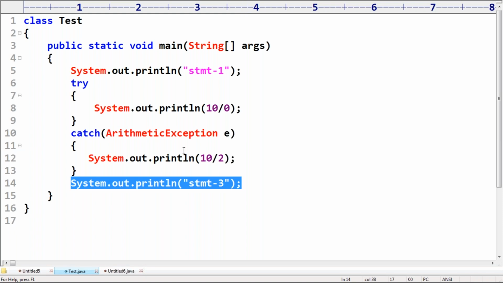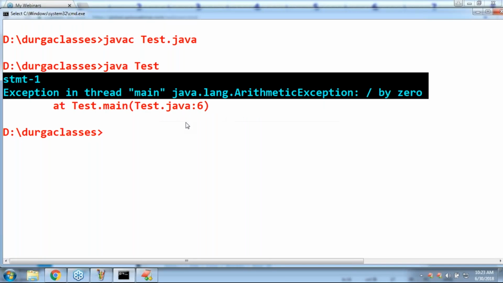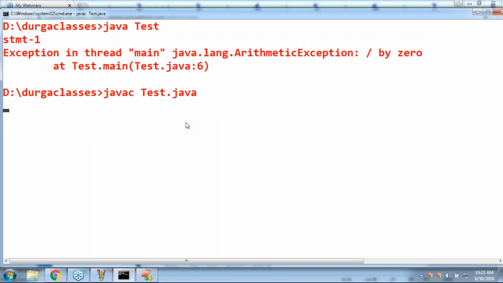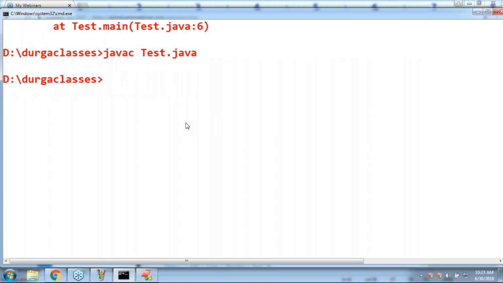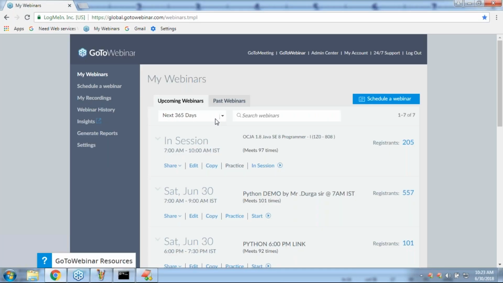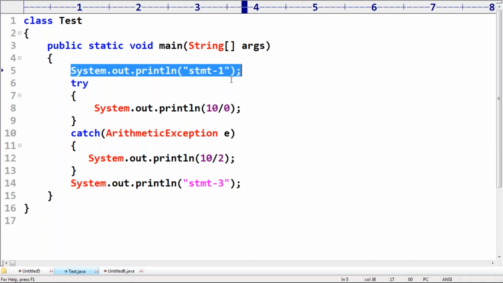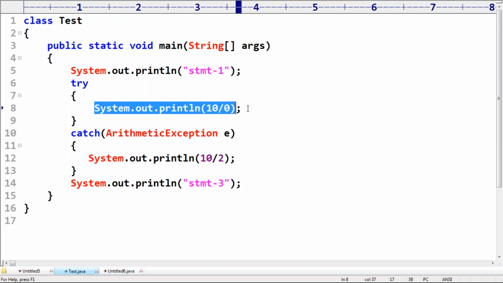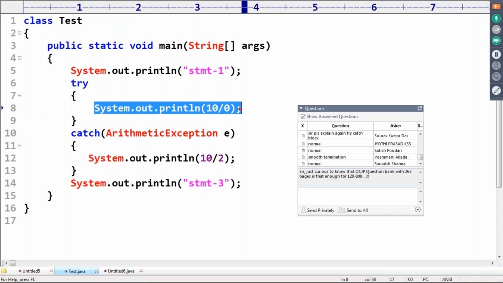Now observe a bit carefully. Here, the code compiles fine. Now Java test statement 1 is going to be executed. Next, while executing the try block, there is a problem. Arithmetic exception is raised. Immediately the control will come to the catch block.